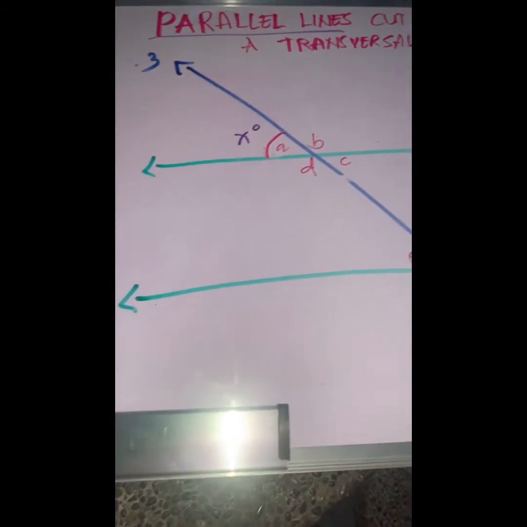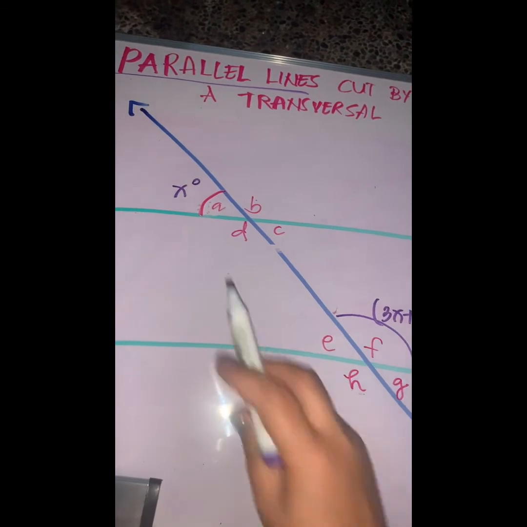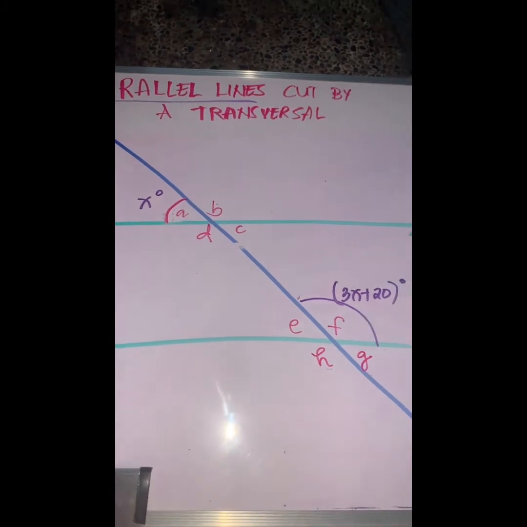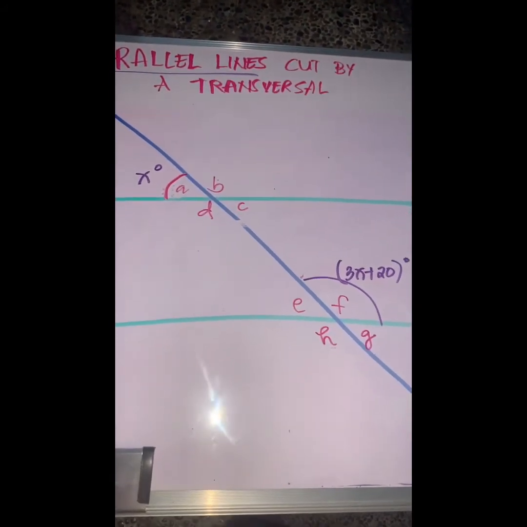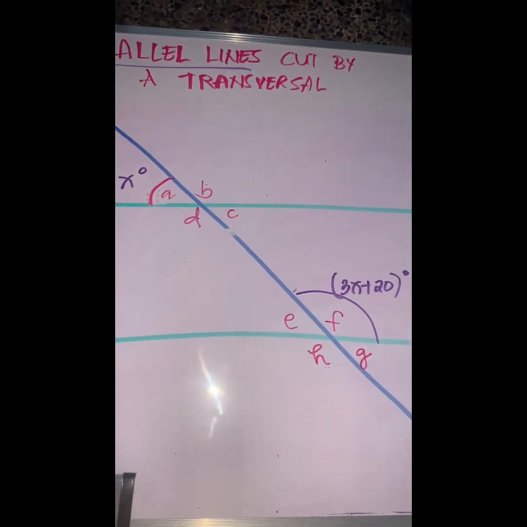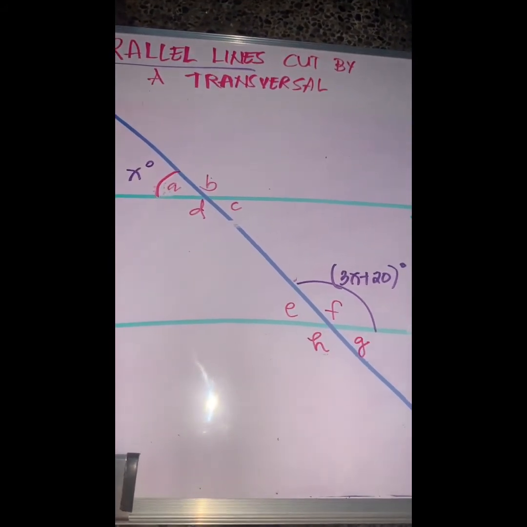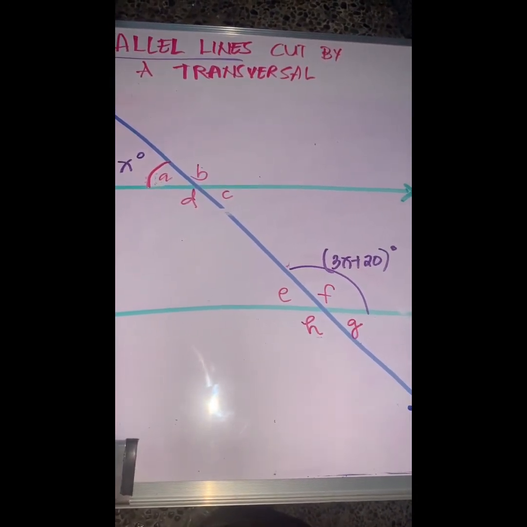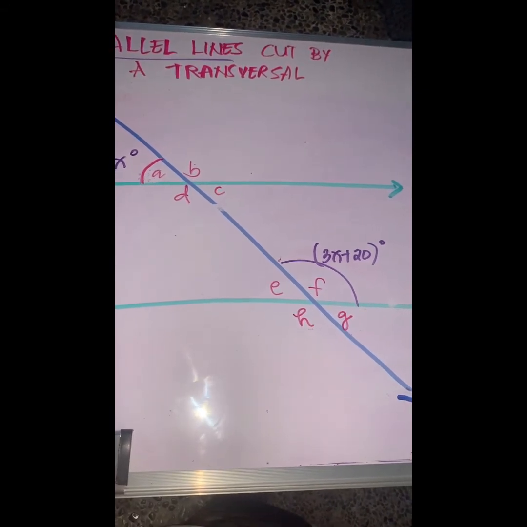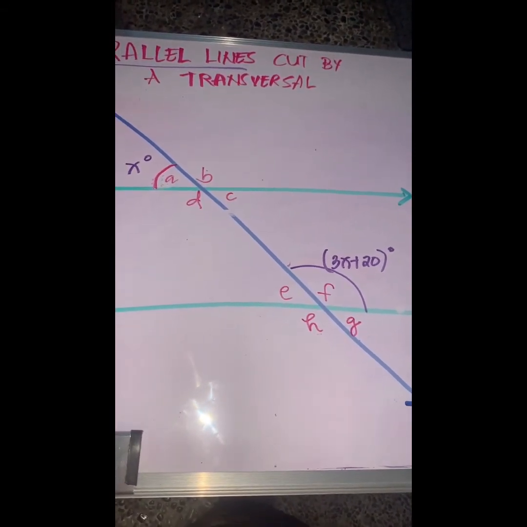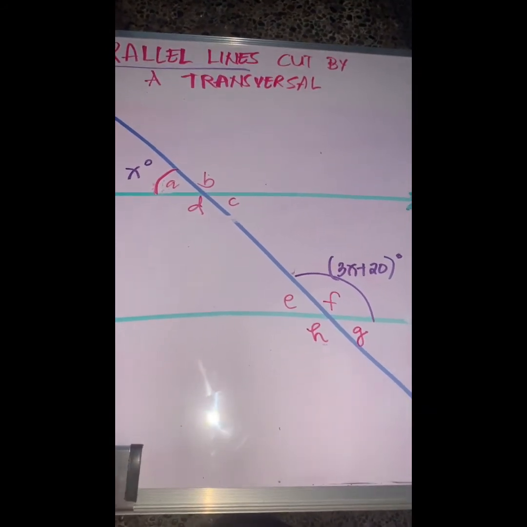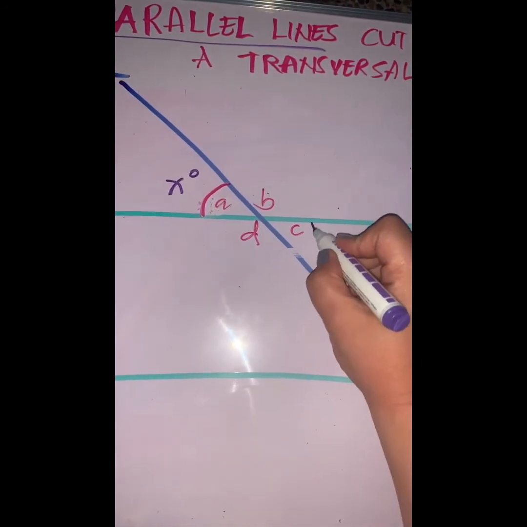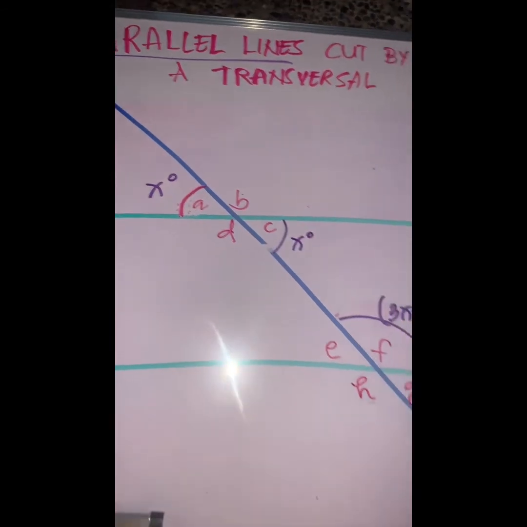Okay, so to answer this problem, I need to find the relationship of angle A and angle F. Yes, to be able to solve some problems, we need to find relationships. In real life, relationships are also important, if you know what I mean. Oh, what do you know about angles A and F? What do you know about them? No direct relationship. Very good. But you can make relationships later. What do you know about angle C? A and C are actually vertical angles, so it means this will be x also.